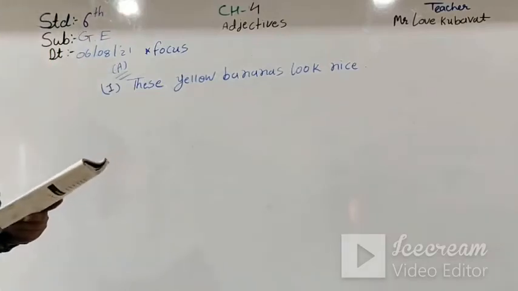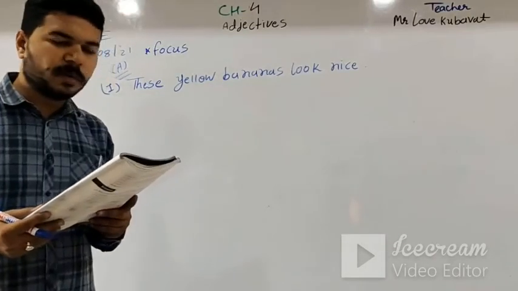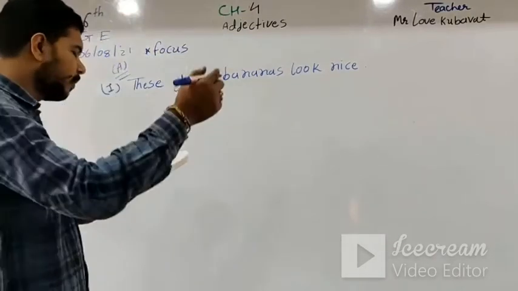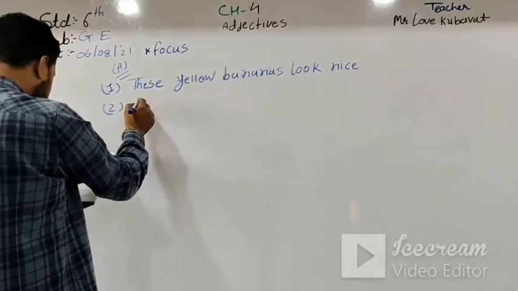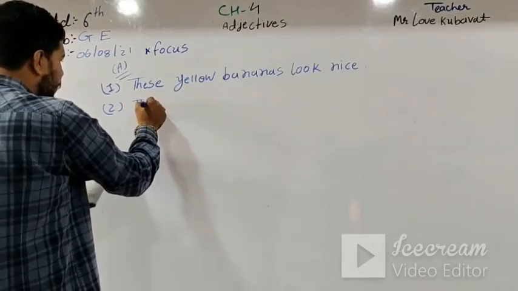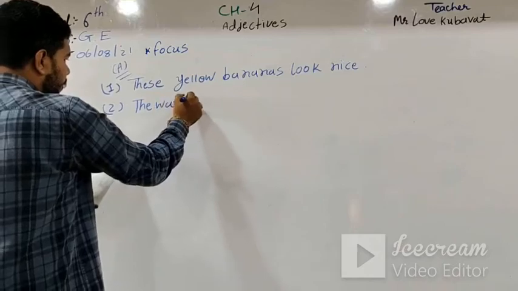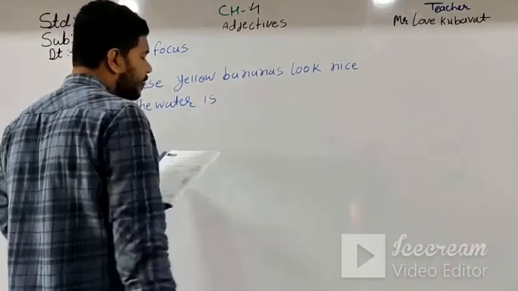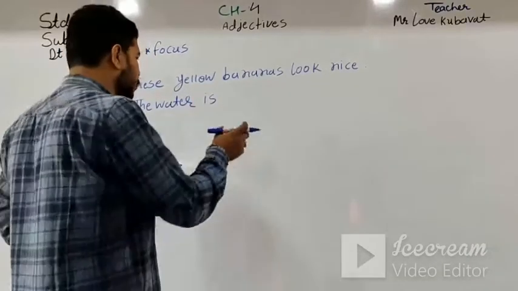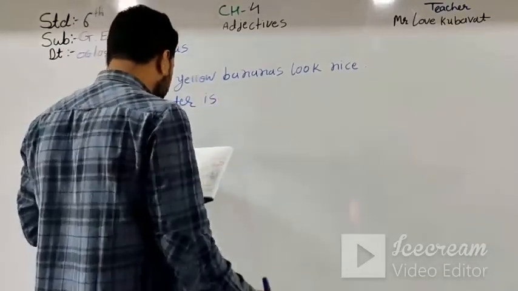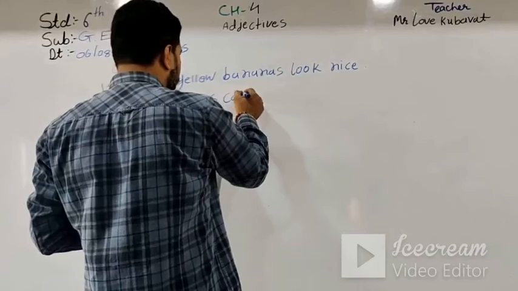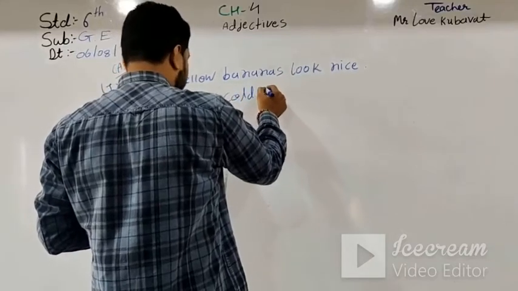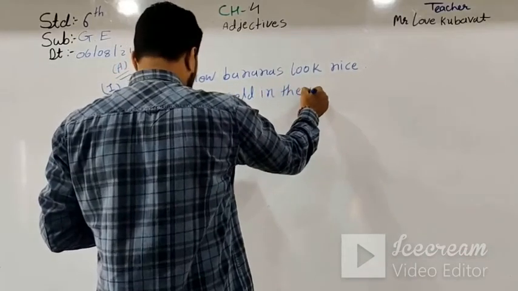The next one: the cold water in the pool is. Then the correct order is the water, and this sentence is in singular. That's why I put over here the water is cold in the pool.